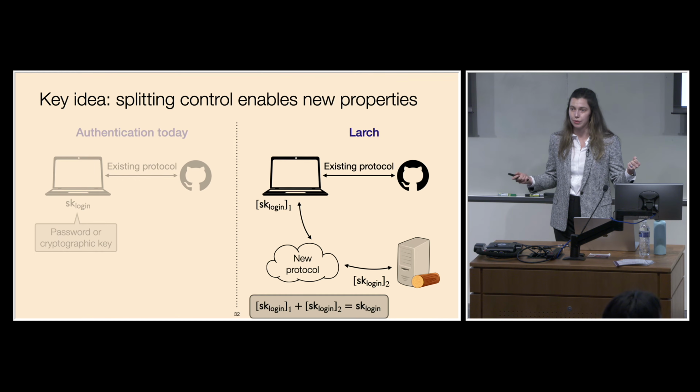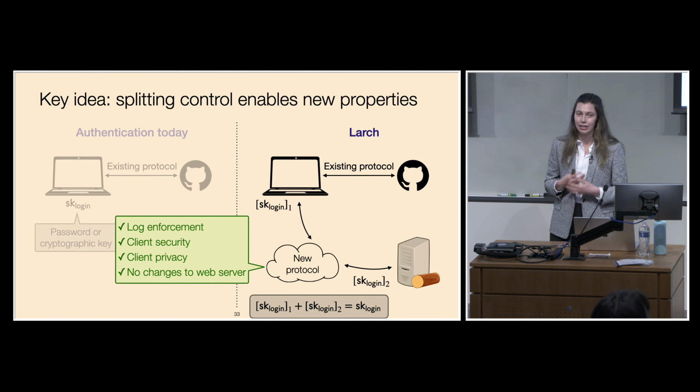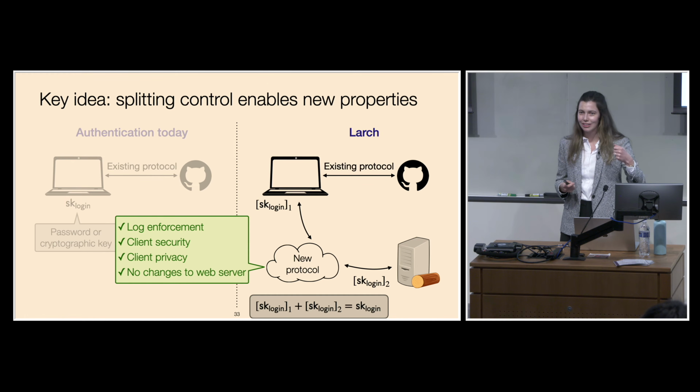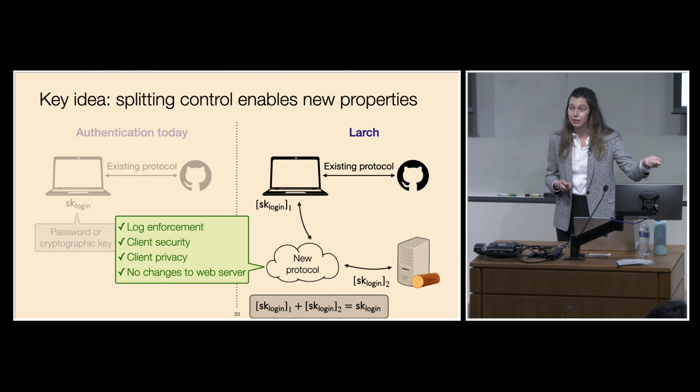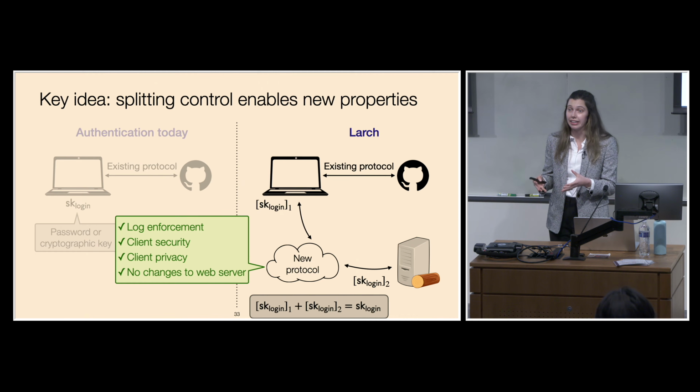So the client has one half, the log server has the other half, and now they're forced to interact through some new protocol every time there's an authentication. And this new protocol can provide the properties we wanted, so log enforcement with strong security and privacy in a backwards compatible way. And intuitively, it makes sense why we get at least some of these properties. So the client only has one half of this secret, and so it's forced to interact with the log server for every authentication. And because the log server only has one half of the secret, it can't become a single point of security failure in the system.